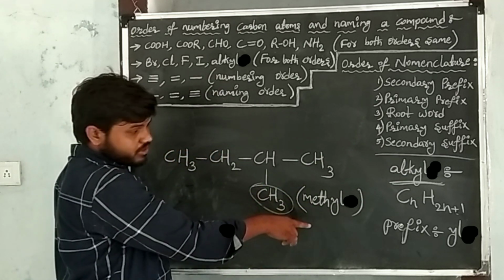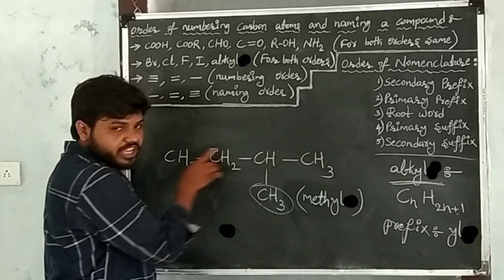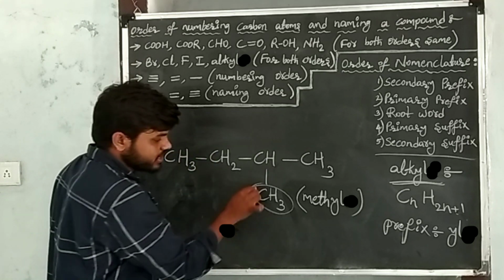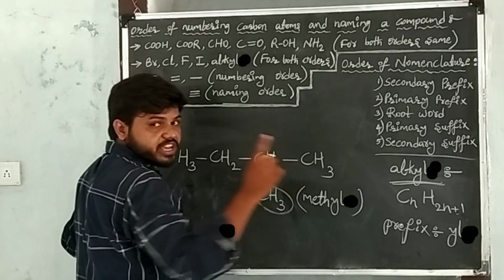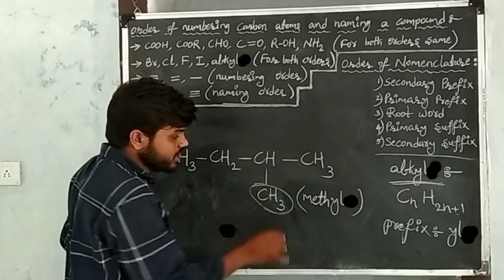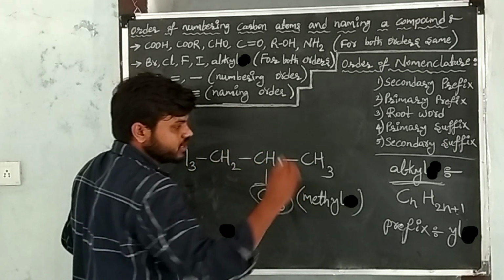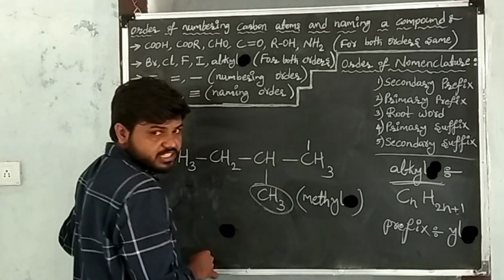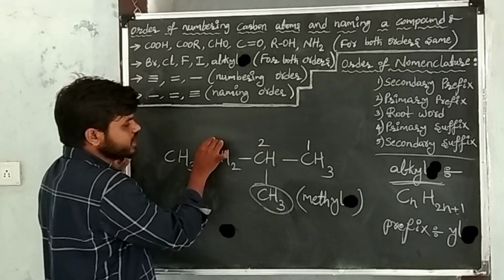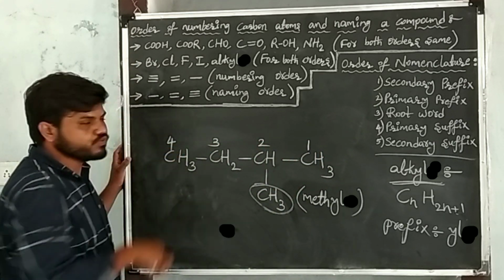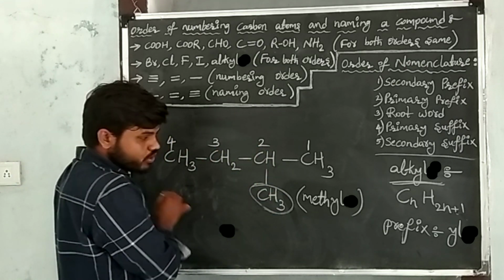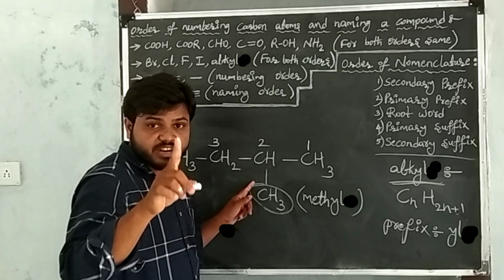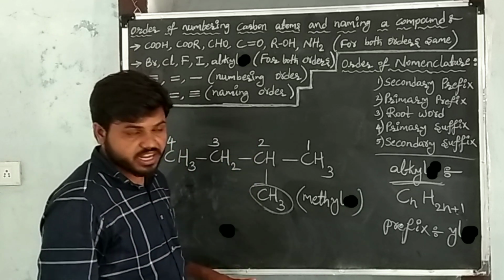After writing the name, now give numbers to each carbon atom in such a way that this methyl gets the least number. That's why I am starting from the right side. This is the first carbon, this is the second carbon, this is the third carbon, and this is the fourth carbon. See here, this methyl is getting the second position, and it is the least number, right?